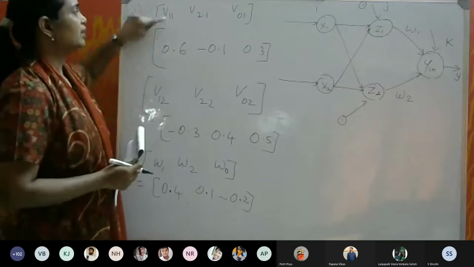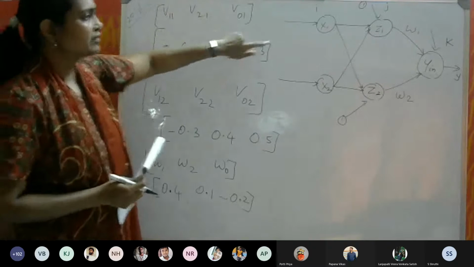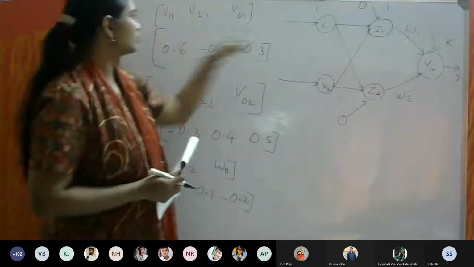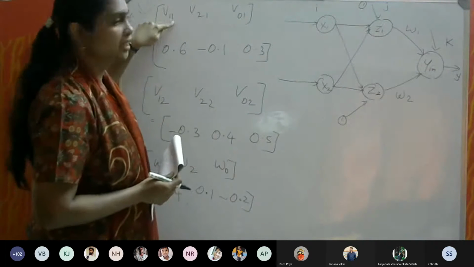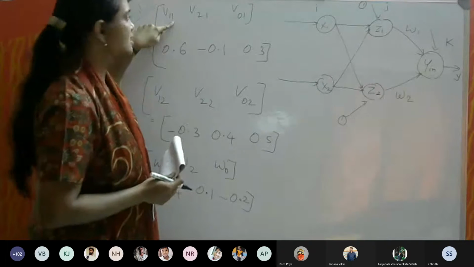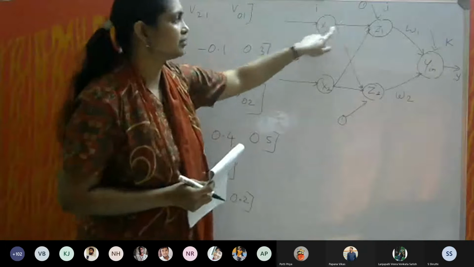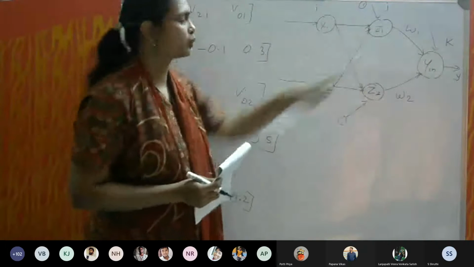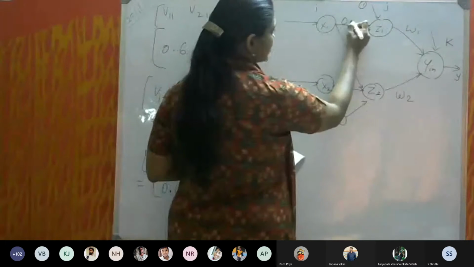So now V11, V21, V01. Where will you write these 3 values? V11 is from the first input to the first neuron that is connected in the hidden layer. So V11 will be from X1 to Z1. So V11 is 0.6.